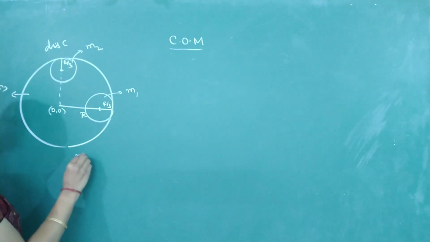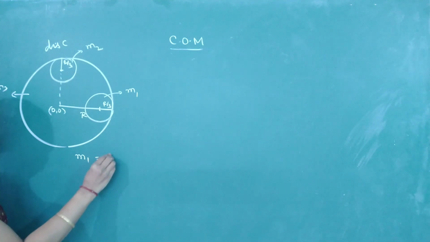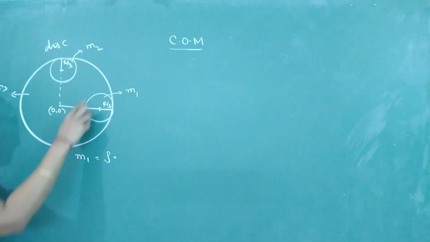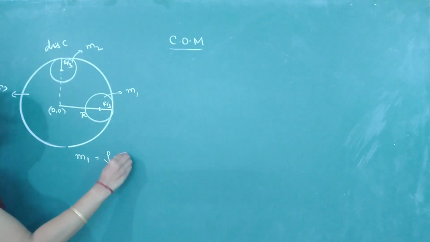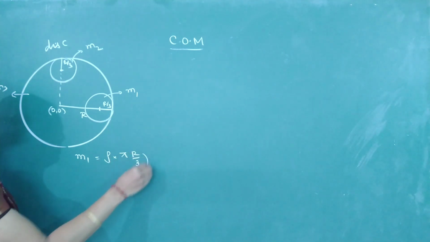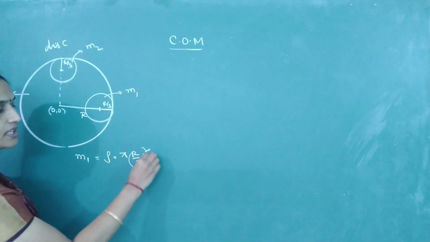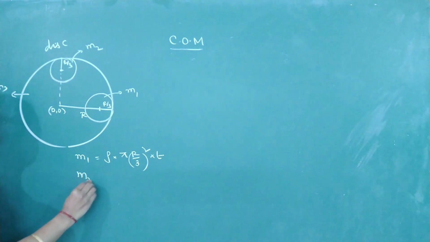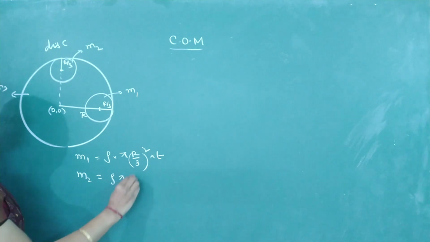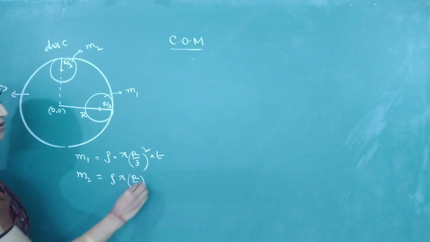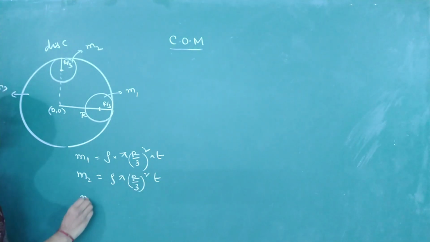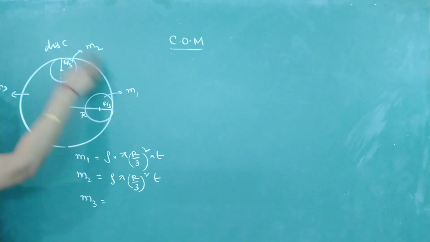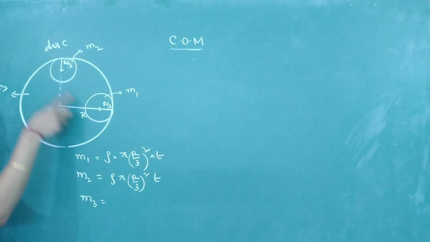First let us find out m1, m2 and m3. m1 is density into surface area, pi into r by 3 whole square. Because it's two dimensional, I am writing area into thickness. Volume is area into thickness. m2 is rho pi r by 3 whole square into thickness. What will be m3? Total mass minus these two.